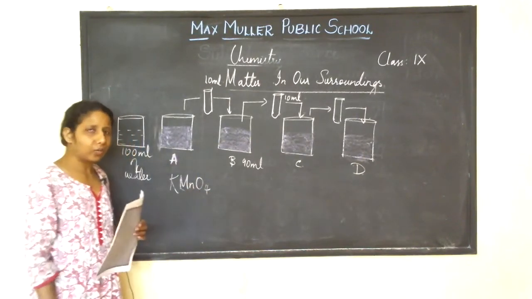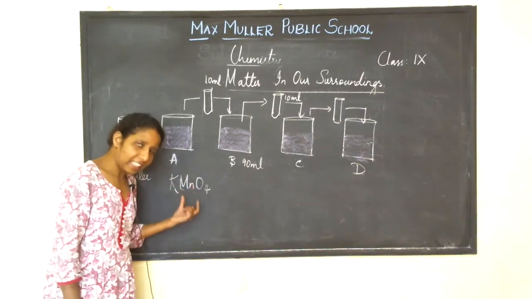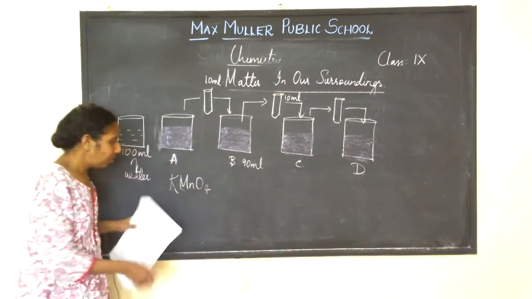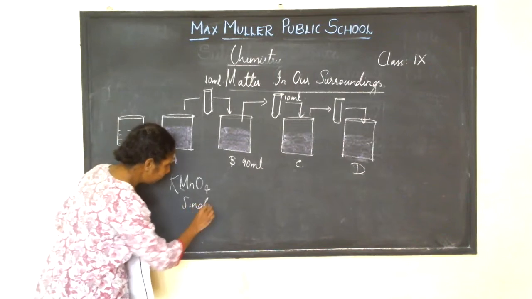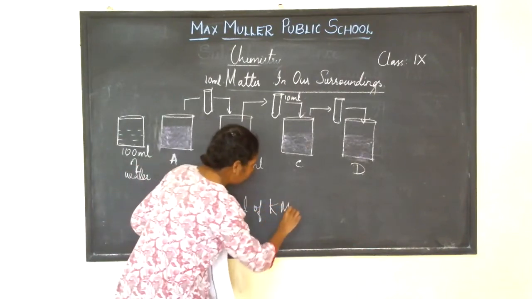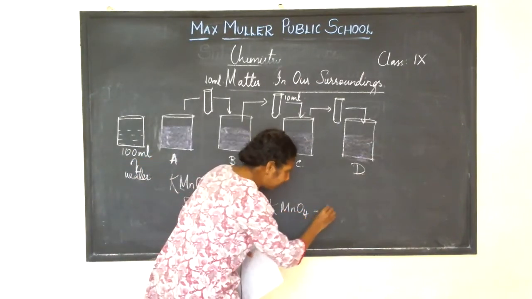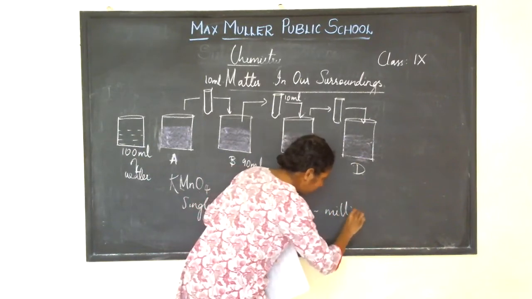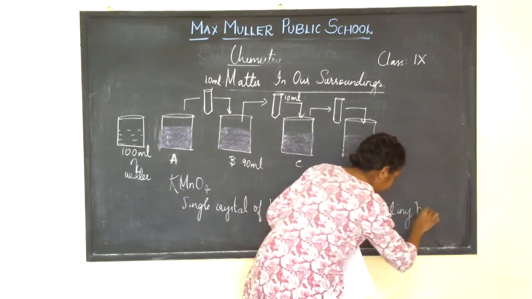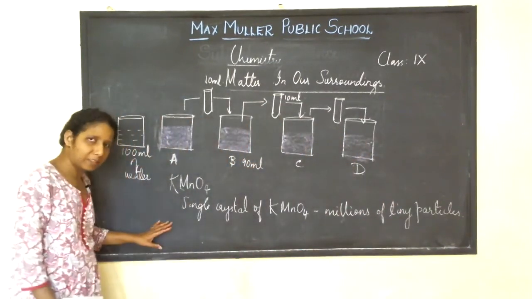From this, what do you conclude? A single small crystal of potassium permanganate contains millions of tiny particles. Did you people understand this experiment?